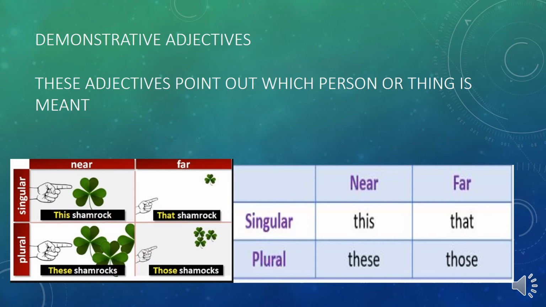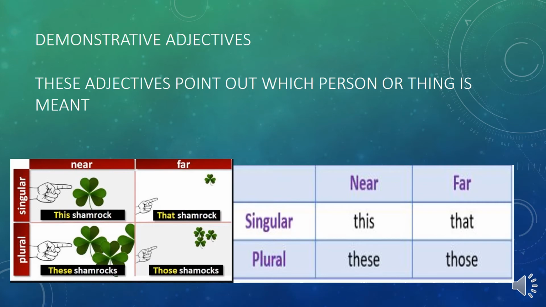That is a demonstrative adjective. The example is in front of you: this shamrock, that shamrock. It is used according to whether the thing is near or far. This is used for the singular when the thing is near to you, and those for the plural when the things are far from you.